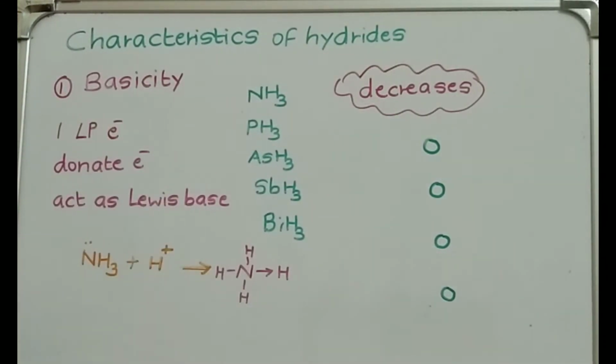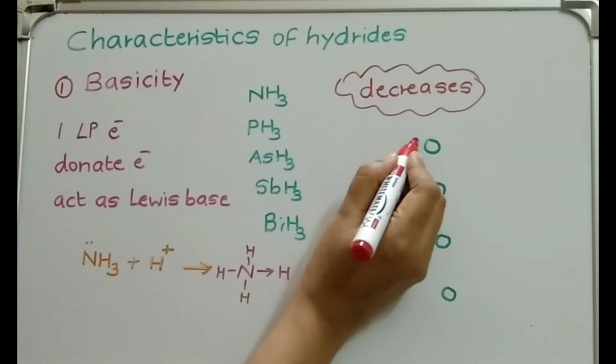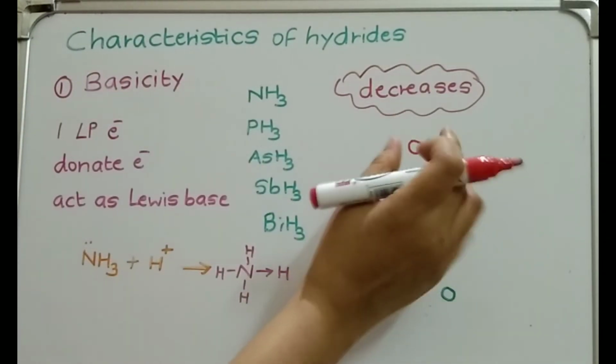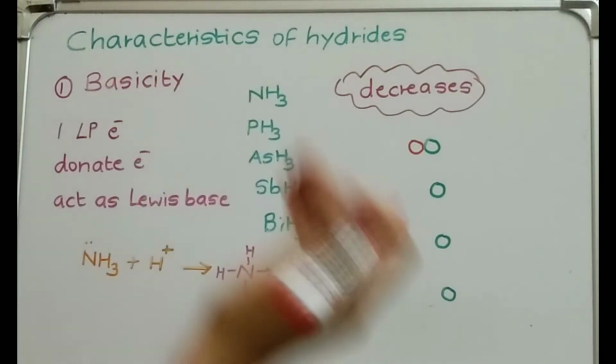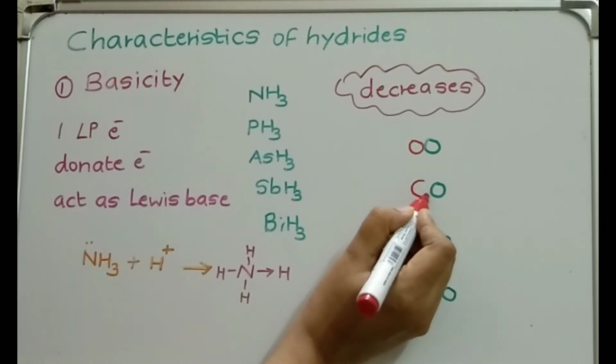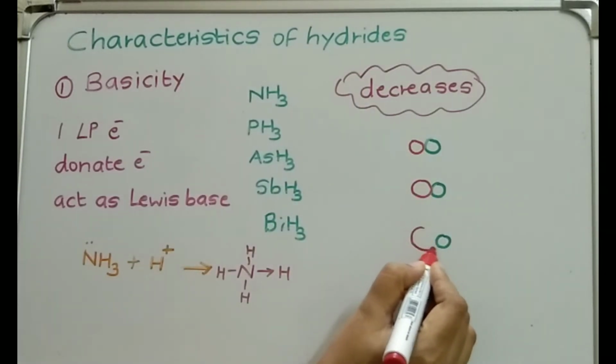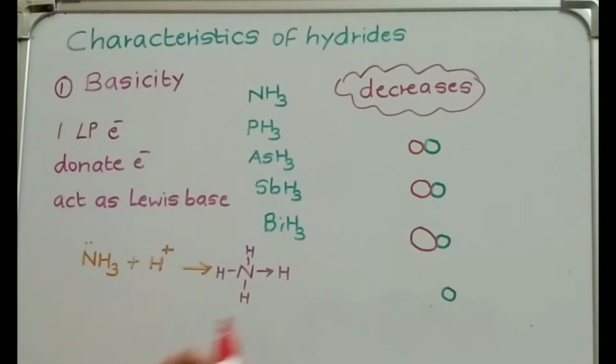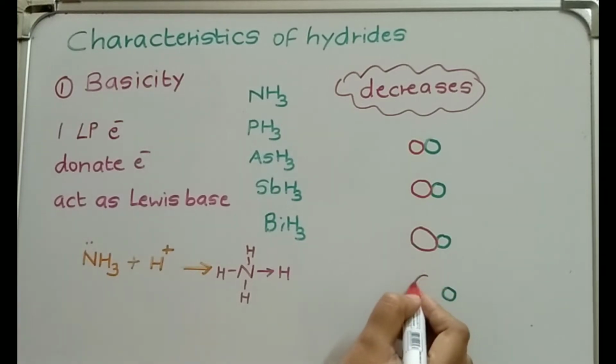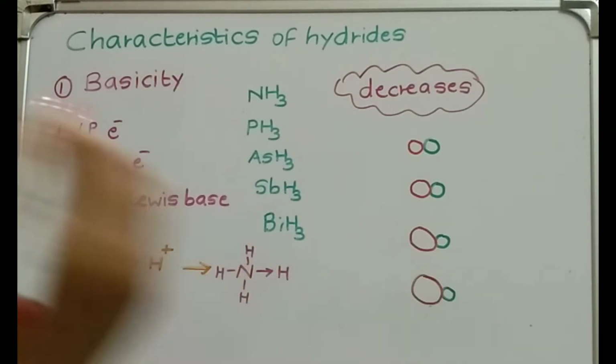What is happening to the rest of the elements of the group? Nitrogen also same size, small. That's why it is forming the bond. Phosphorus, slightly bigger than nitrogen. Arsenic, a little bigger than phosphorus. Antimony, a little bigger than arsenic.